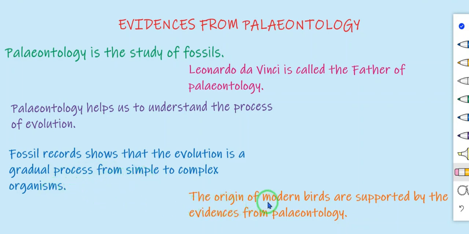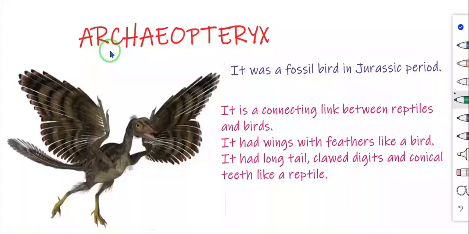Then, the origin of modern bats is supported by the evidences from paleontology. Now you know the bats. Many bats are there. You know the birds. Once upon a time, several birds were there. Are both the birds the same or different? Totally different. So the origin of modern bats is supported by the evidences from paleontology.